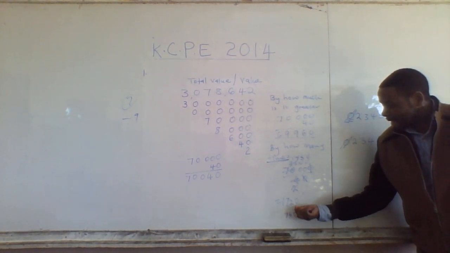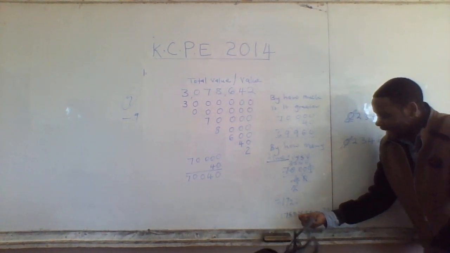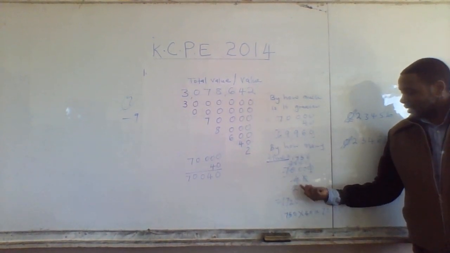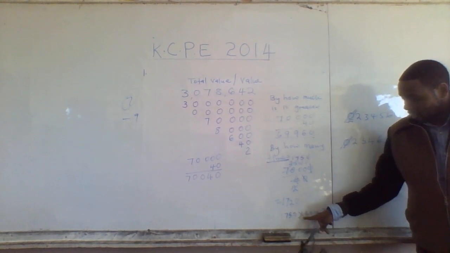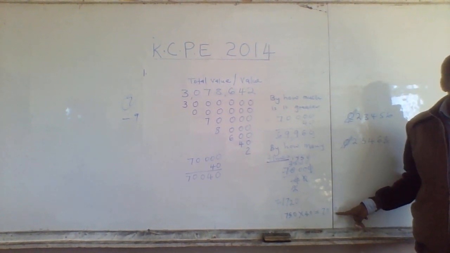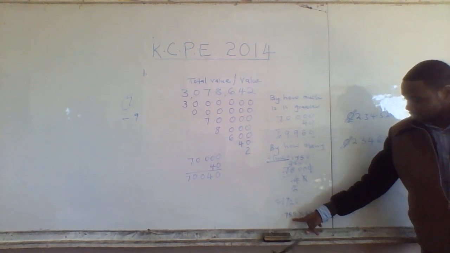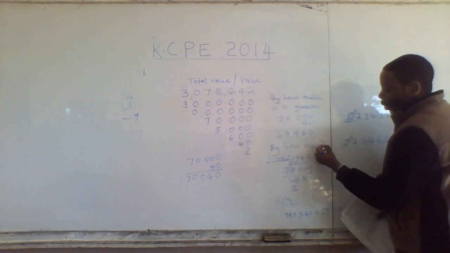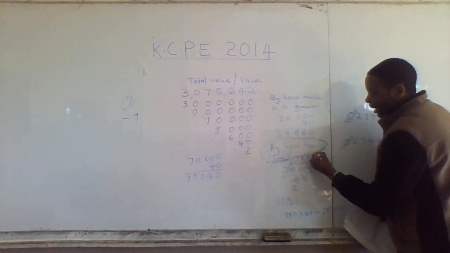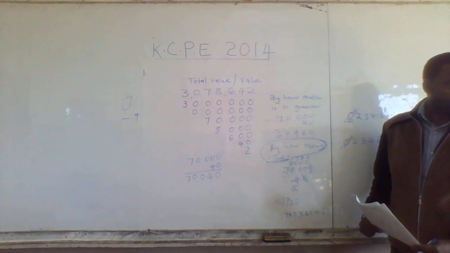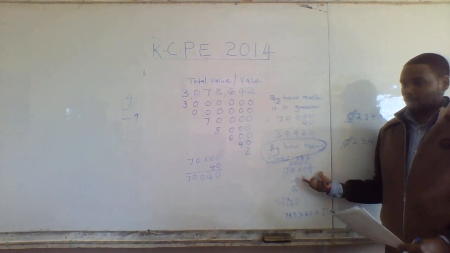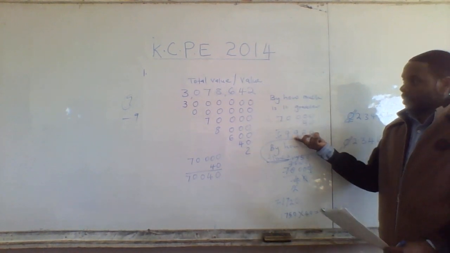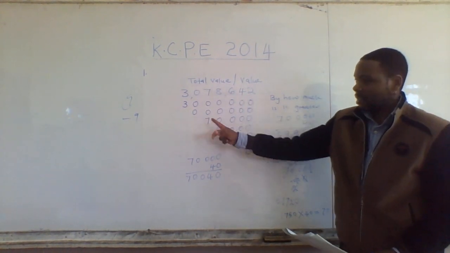So 70,000 is 1,750 times greater than 40, right? Because when I get 1,750 times 40, that's when I get 70,000. Some candidates, when they are told by how many times is it greater, they subtract. That's wrong. You're supposed to divide. If you ask by how much, that is the time we are supposed to subtract. So when you're writing total value, remember to do that.